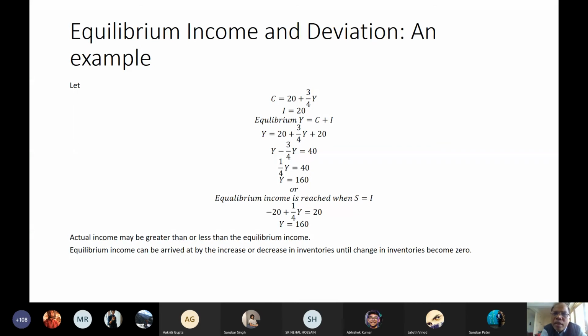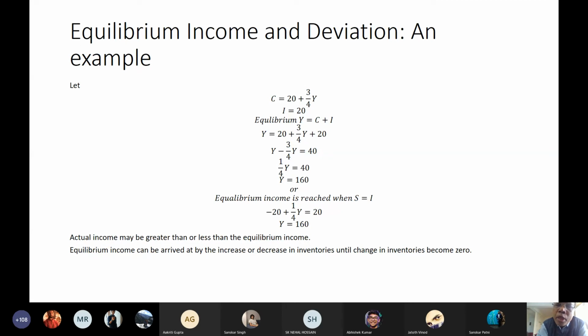The moment they realize that they produce more than what is being demanded, they produce 200 every time, the demand is 190 every time, so 10 is the surplus, they will reduce the production to attain equilibrium income. But how much will they reduce the production to? They will reduce the production to 190 in the first stage, because they know that 190 was demanded in the last time period.